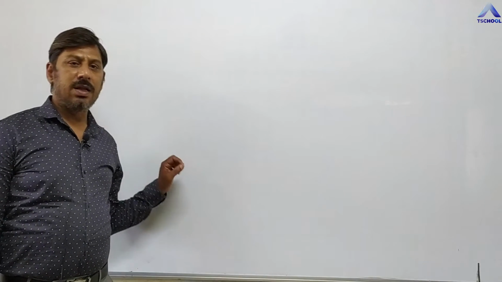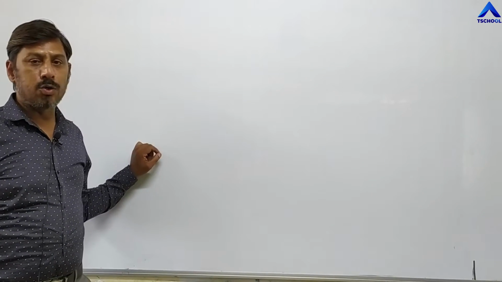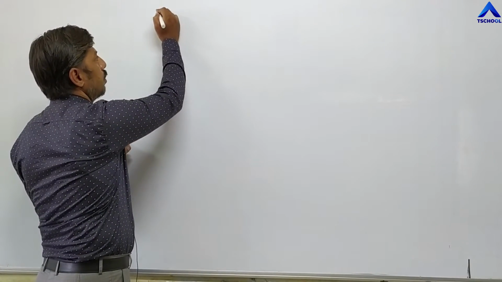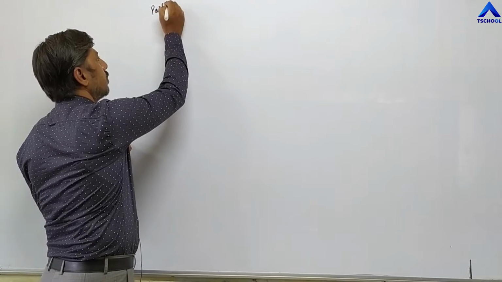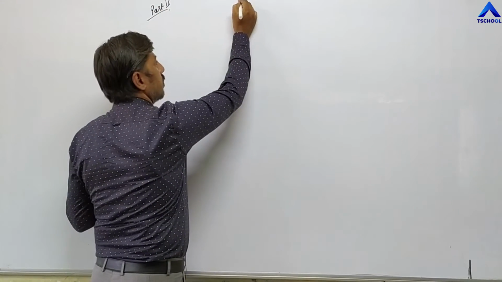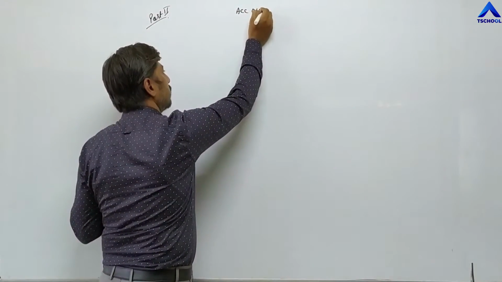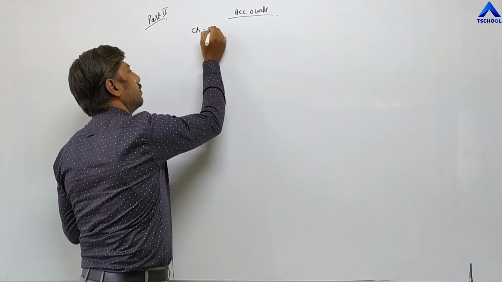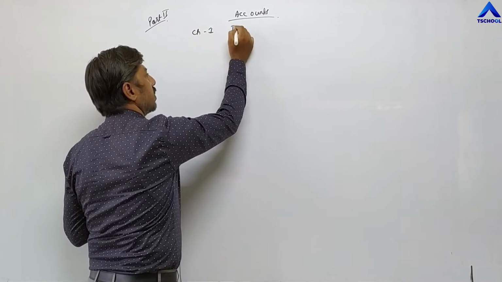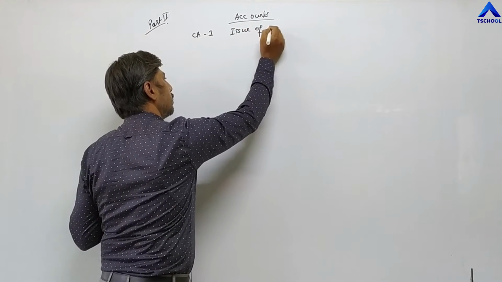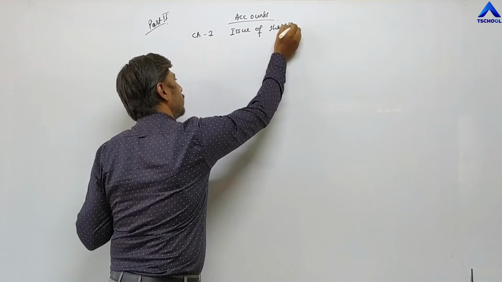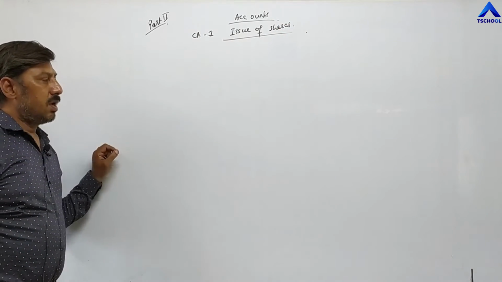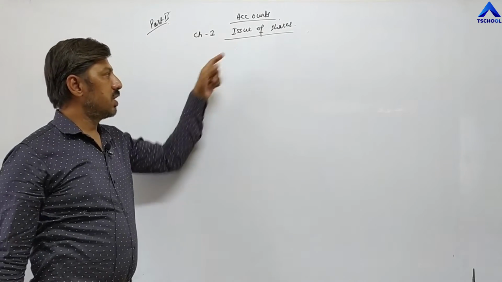Dear students, in the last video lecture we have learned how to pass journal entries regarding issue of shares. This is part 2. Accounts, chapter number 1, issue of shares. So in the last lecture we have learned how to pass journal entries regarding issue of shares.